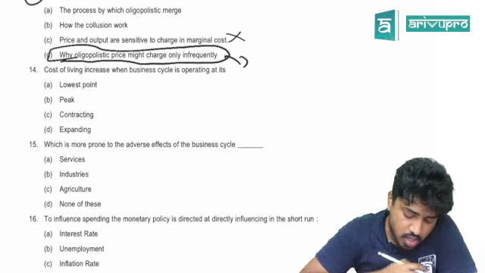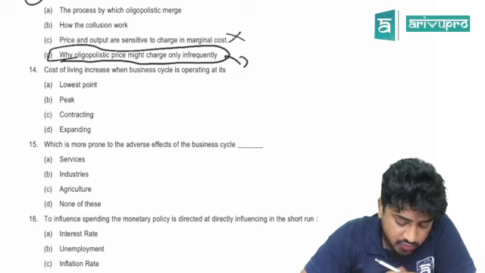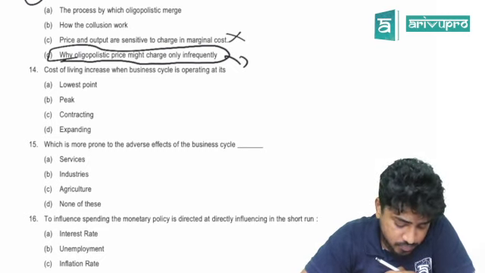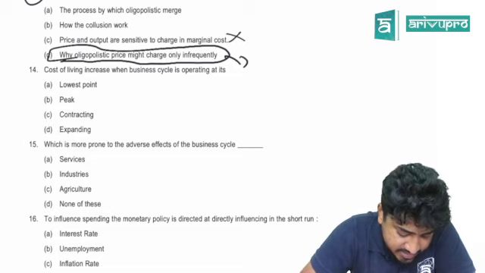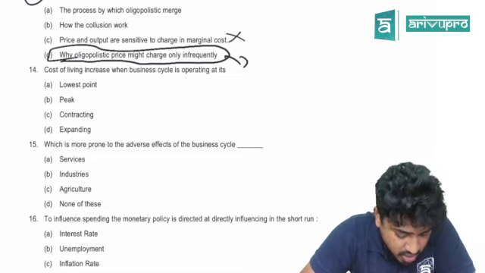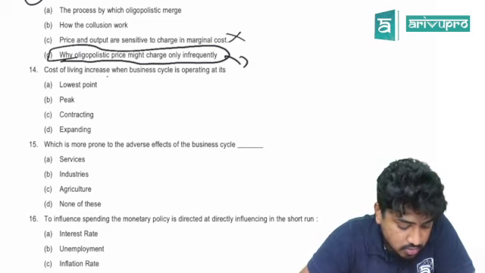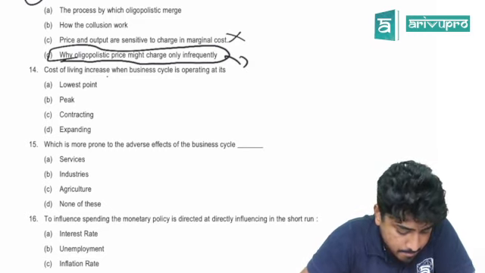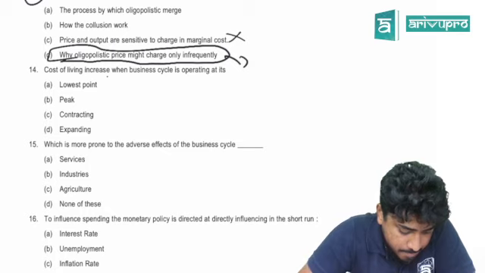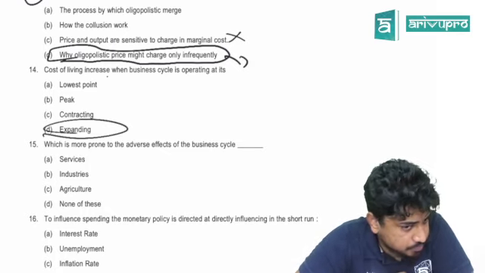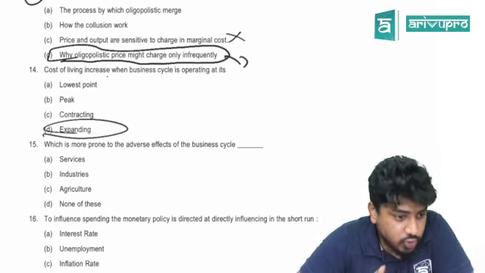Done. 14th one: cost of living increases when the business cycle is operating at its what? We studied just today. Look into the notes.